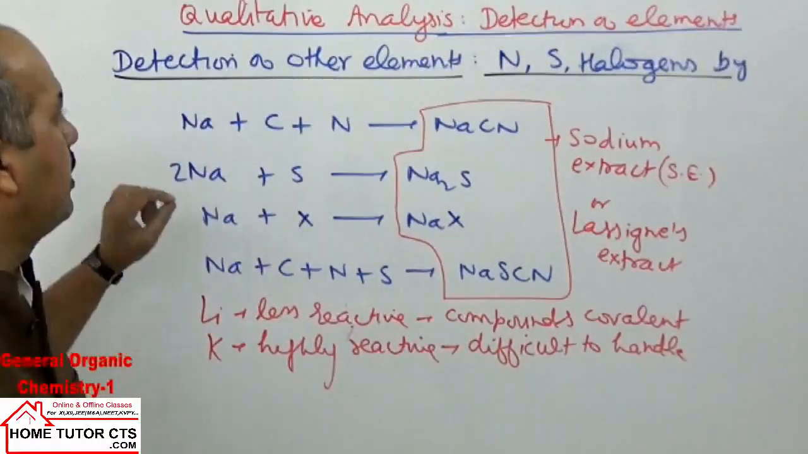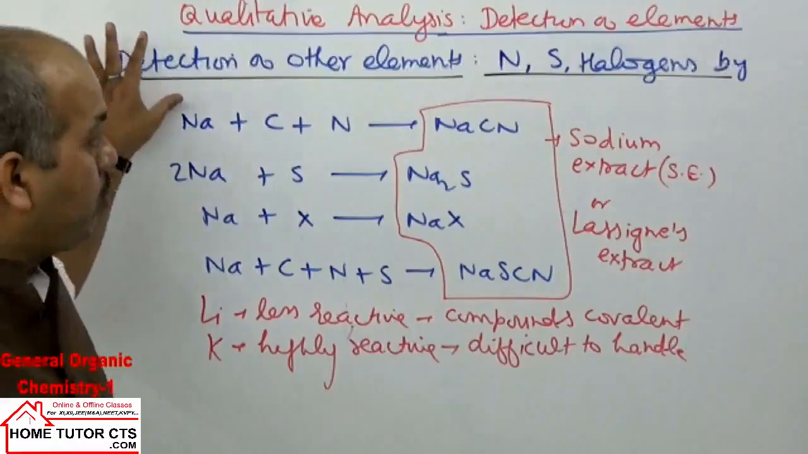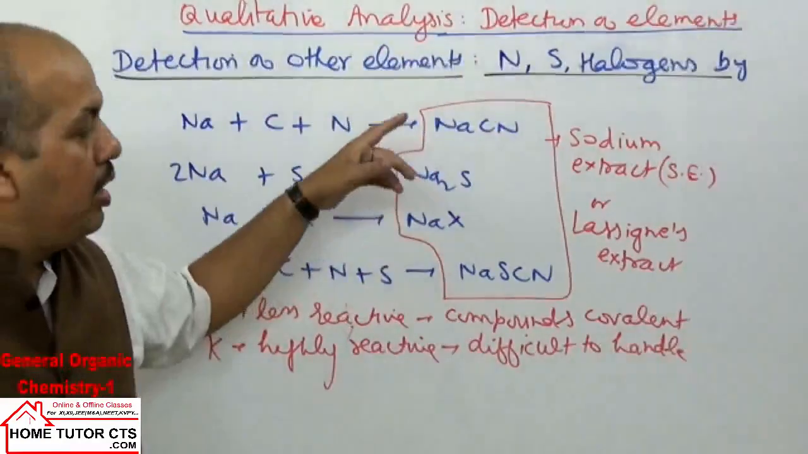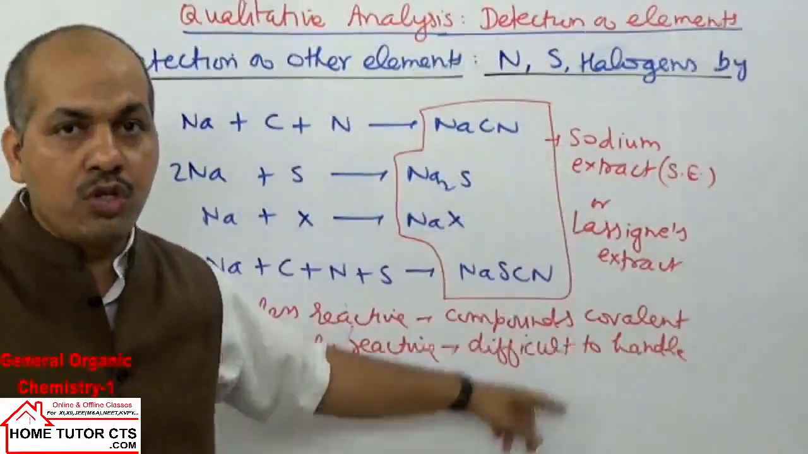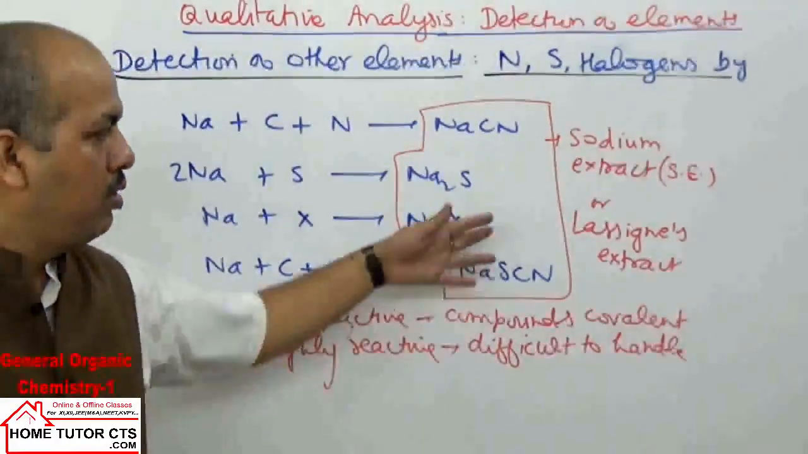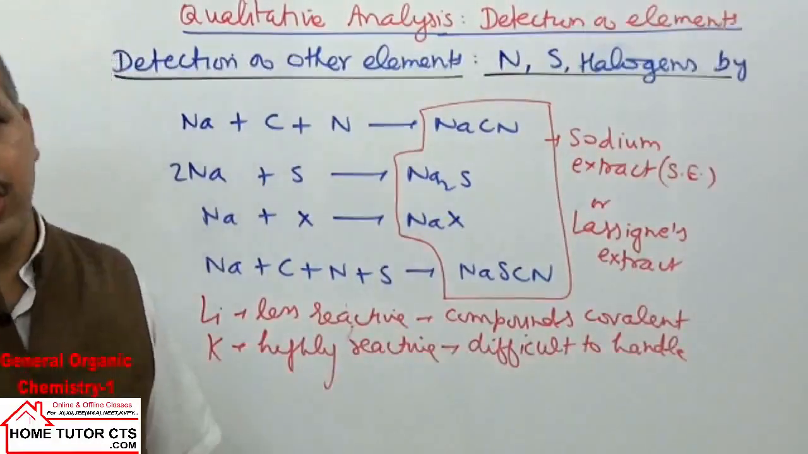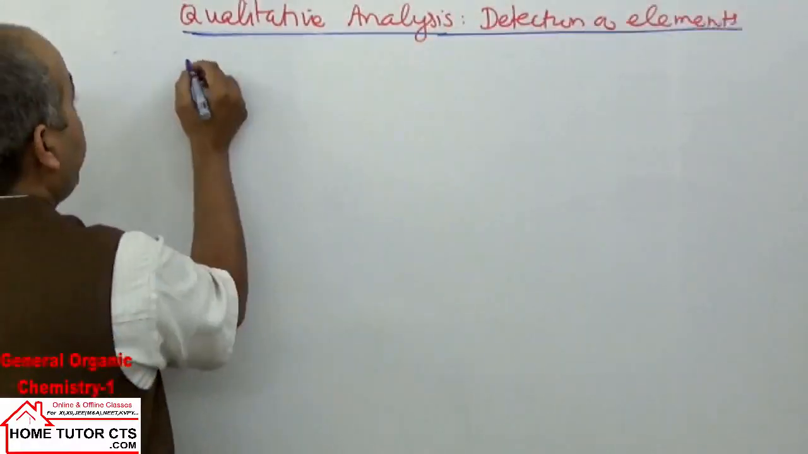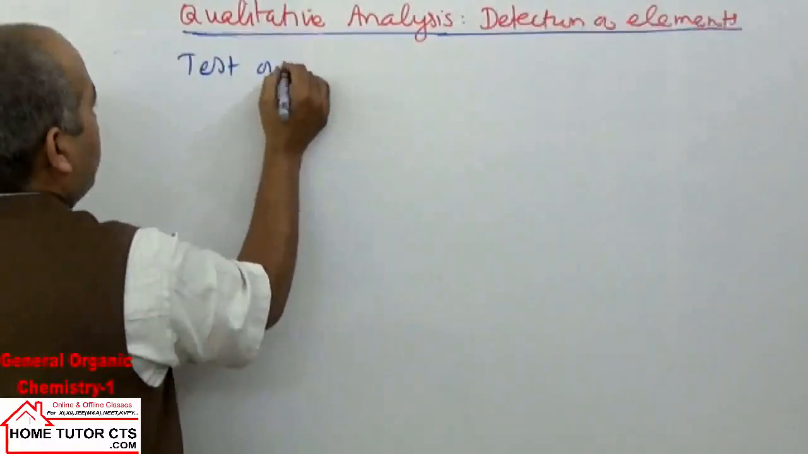How will we do it? Let us see. First, the sodium extract is prepared. Now the testing will be done using the solution of sodium extract, the filtrate, also called Lassaigne's extract. First, we take the test for nitrogen.